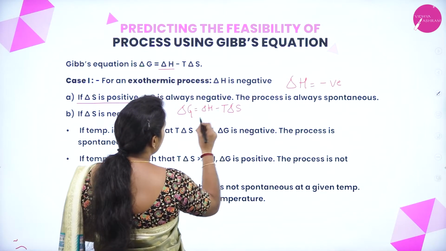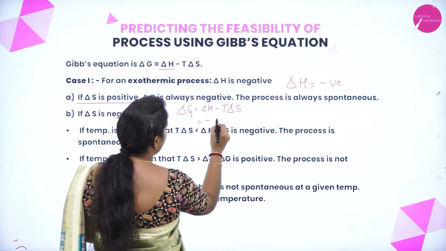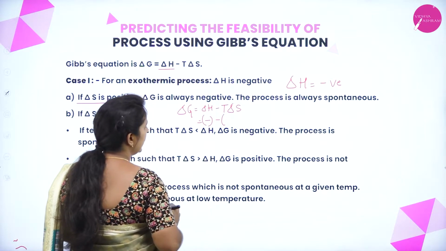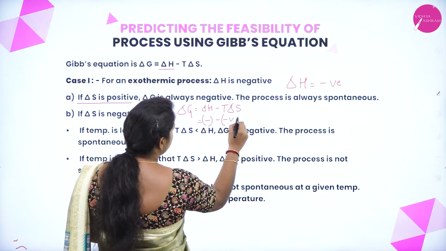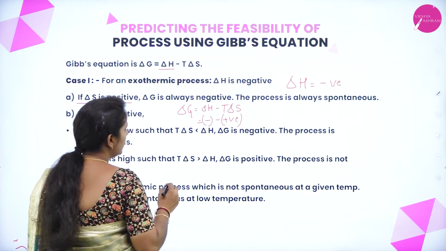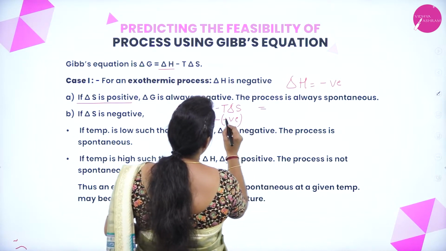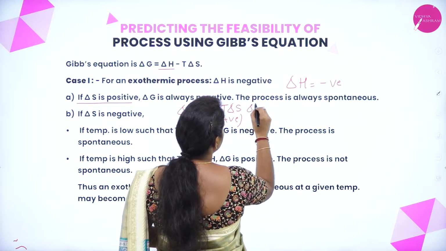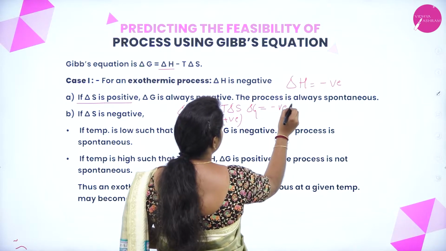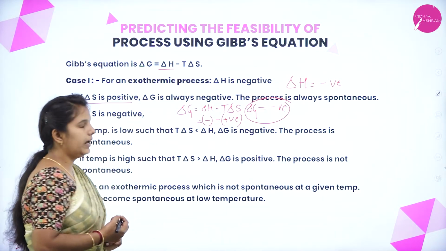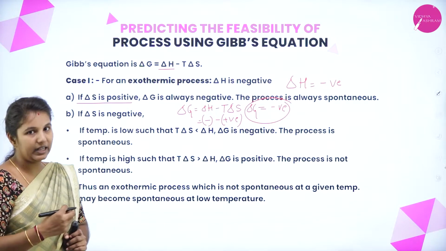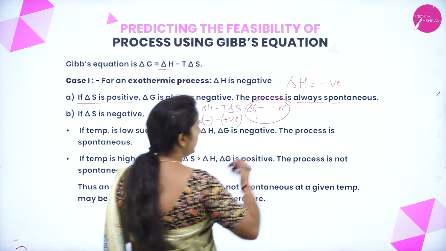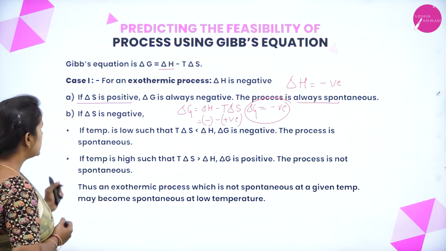Now, as I said, my delta H values are negative, and if the delta S values are positive, what will happen? You will get a minus into plus, which is a minus only. So you will get a negative delta G value. This indicates that if the delta G value is negative, we know that it is a spontaneous process. Correct, no? So, it is a spontaneous process.